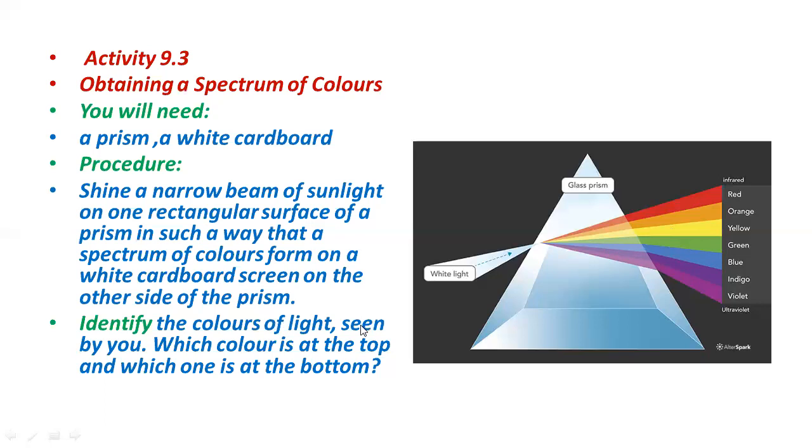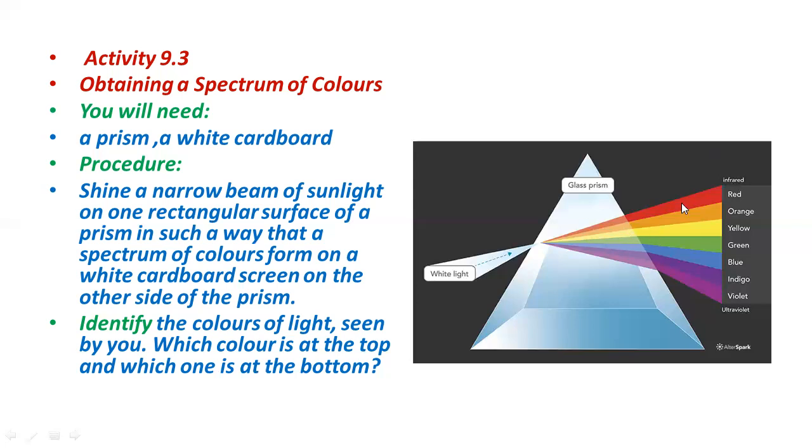Identify the colors of light seen by you, which color is at the top and which one is at the bottom. If you see the spectrum, you can see the red color is at the top, and the violet color is at the bottom. I told you the reason for more bending of violet color and least bending of red color is due to its wavelength.